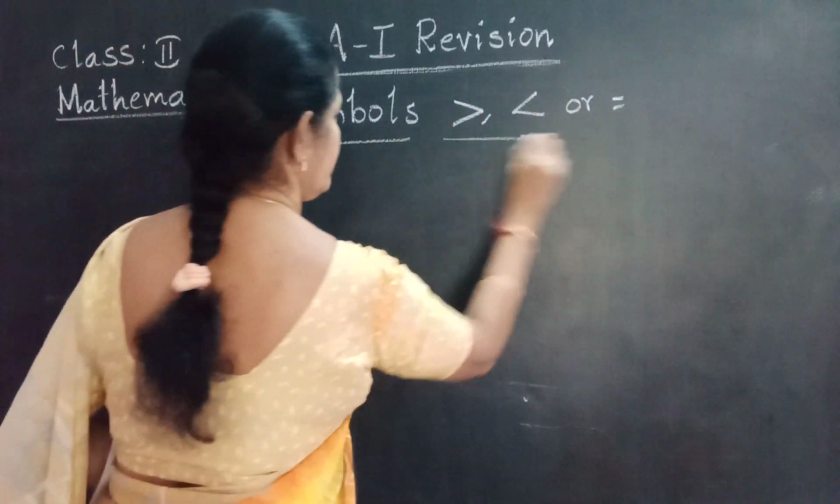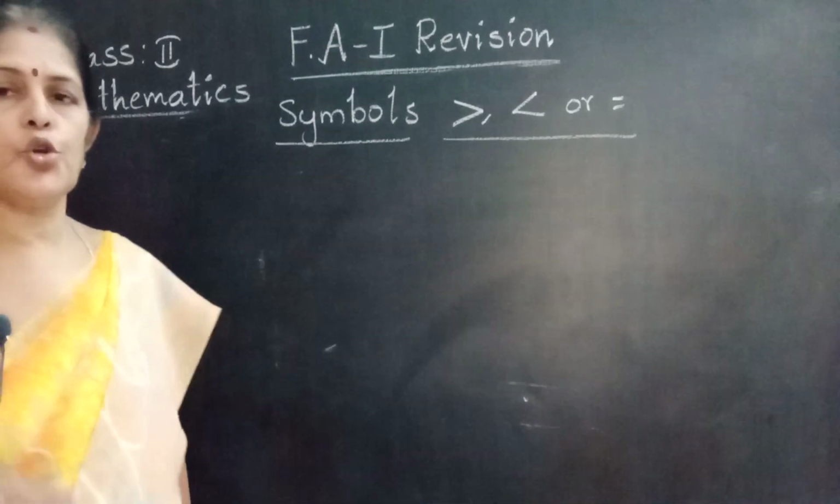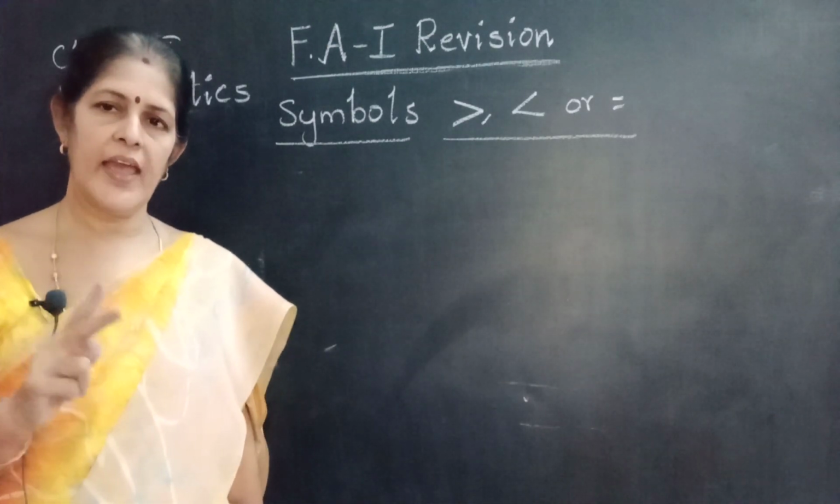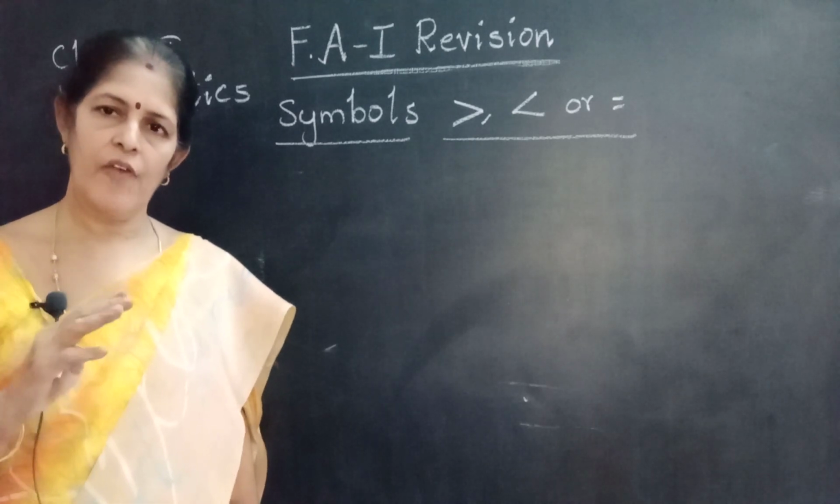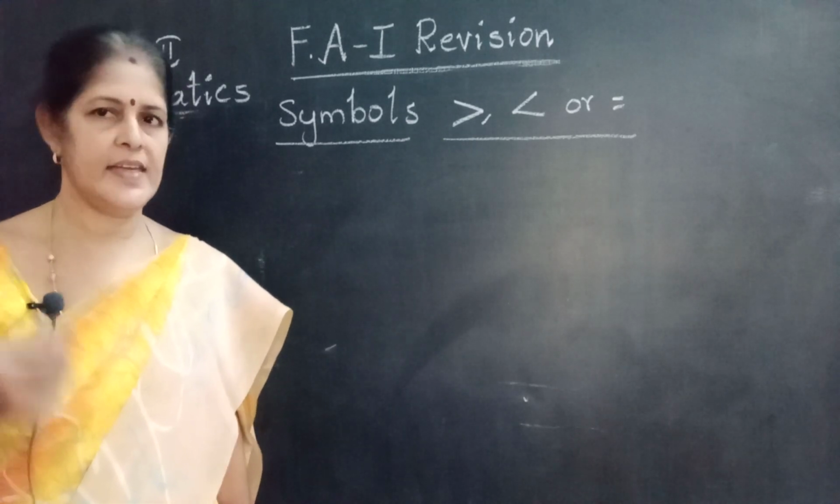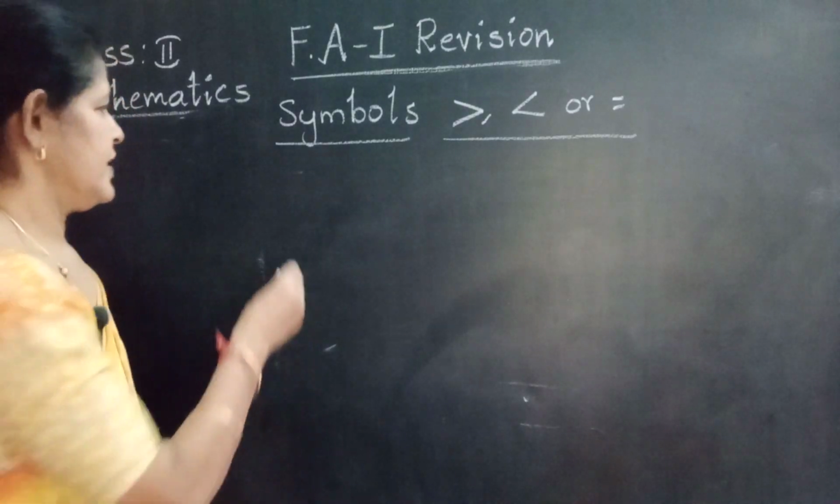Here you have to remember one thing. A 2-digit number is always less than a 3-digit number. A 3-digit number is always greater than a 2-digit number. Okay? Let us see.